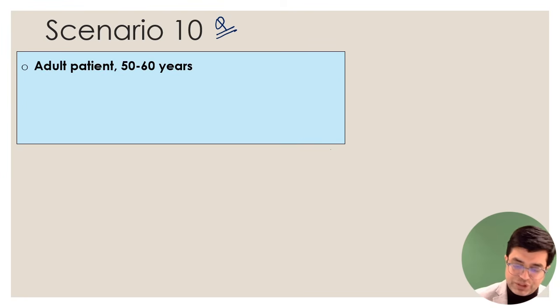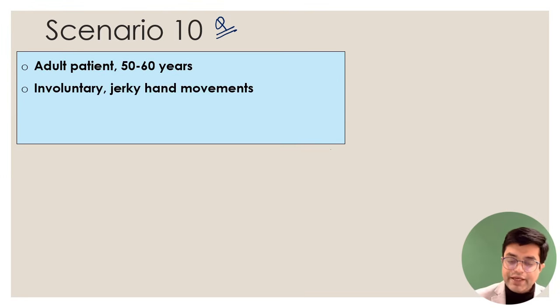So the question would say, adult patient between 50 to 60 years, involuntary jerky hand movements, right? Jerky hand movements are not likely to be tremor, because tremor is rhythmic, or the word tremor would be used. So if there are involuntary jerky hand movements, it is a non-tremor like situation.